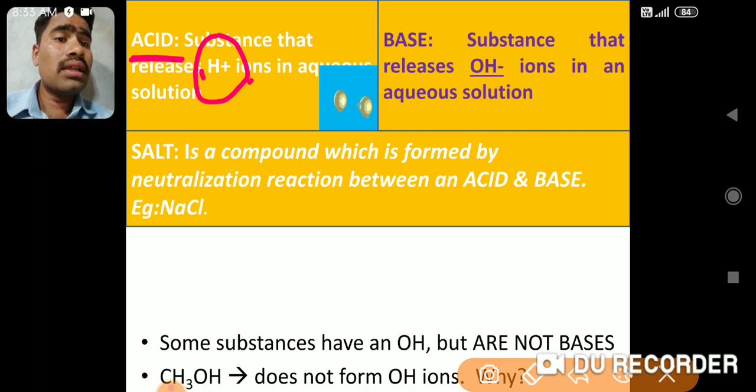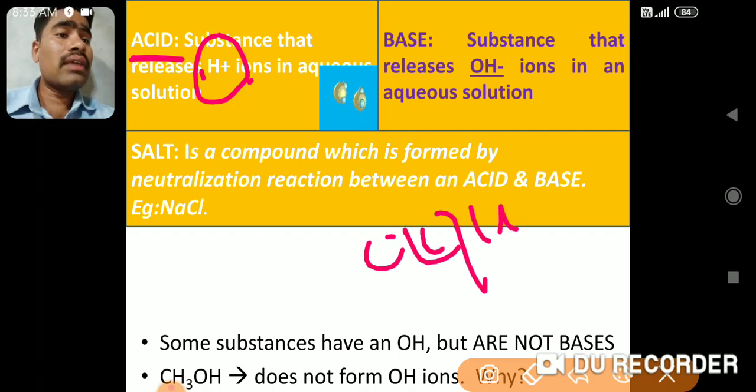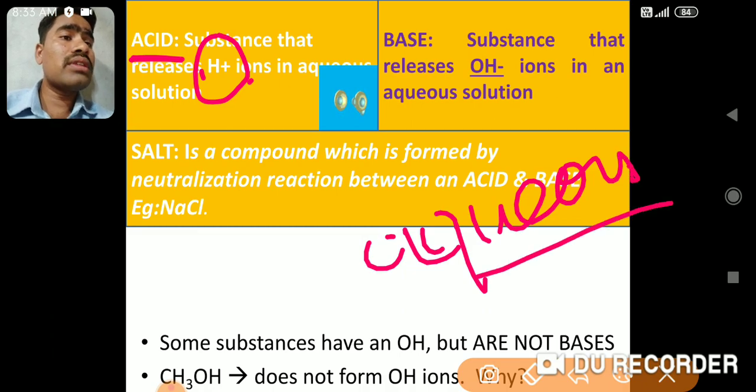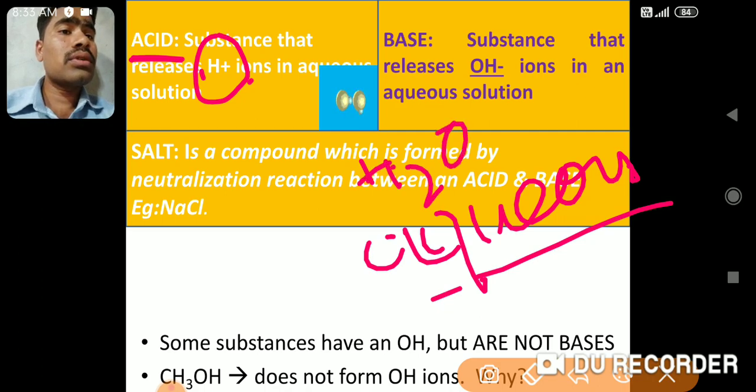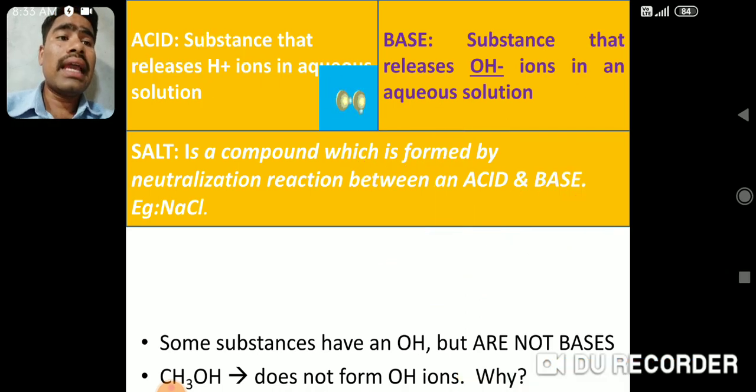Aqueous solution. You already understood the meaning of aqueous in the previous chapter: aqueous means a solution made in water. When a solution of any chemical is made in water, it is called an aqueous solution.